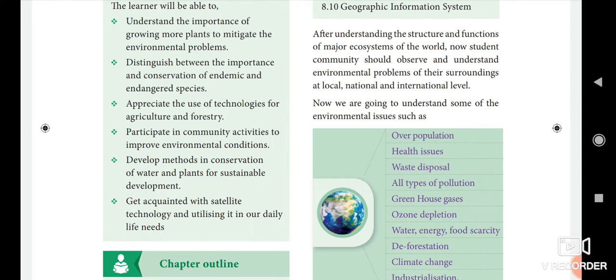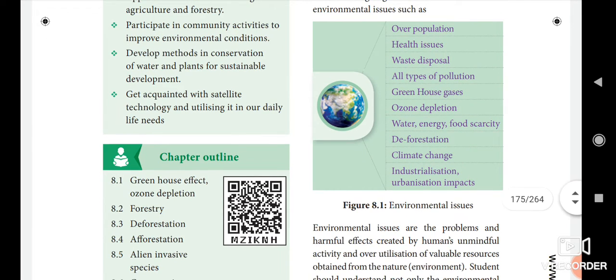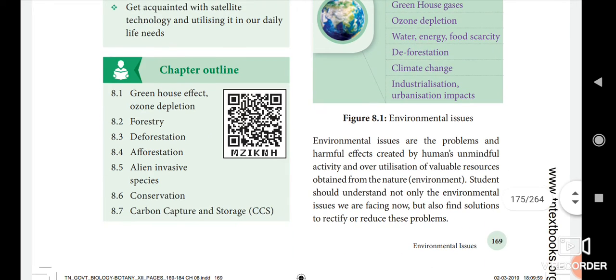More pollution, there is inadequacy of food. These are also some environmental issues. Then next one, health issues, then waste disposal, then all types of pollution, greenhouse gases, ozone depletion, then water, energy, food scarcity. These are all called the environmental issues. Then deforestation, climate change, industrialization, urbanization impact. These are some of the environmental issues.